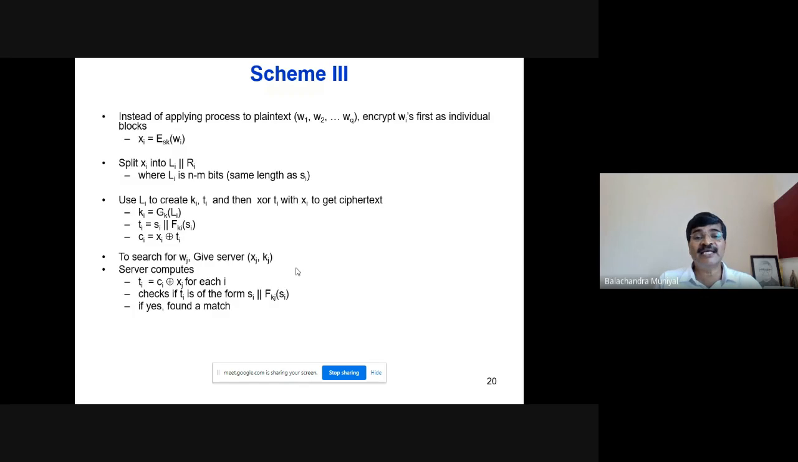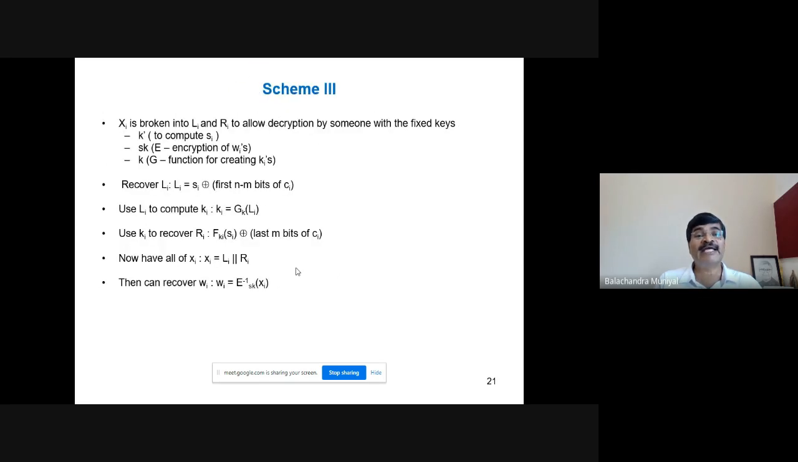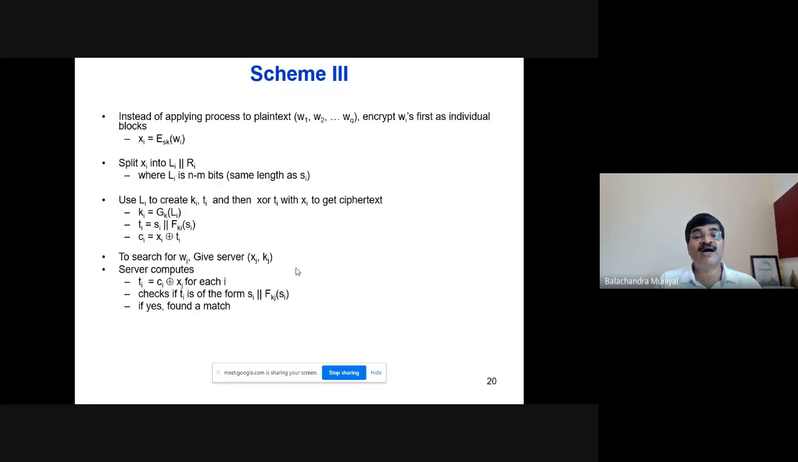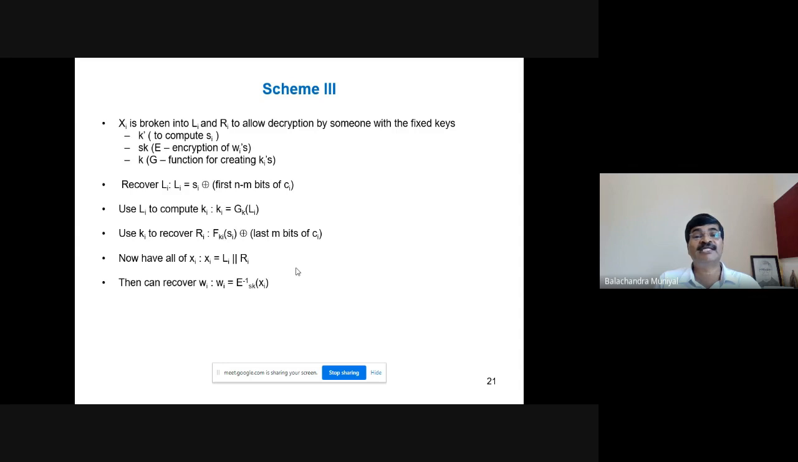SK is the key which you use to encrypt the words W1 to WQ. K is the key which is used to produce KIs, that is G_K of LI, isn't it? G_K of LI in scheme 3. Now, how can the client recover LI? LI is equal to SI XOR the first n minus m bits of CI.